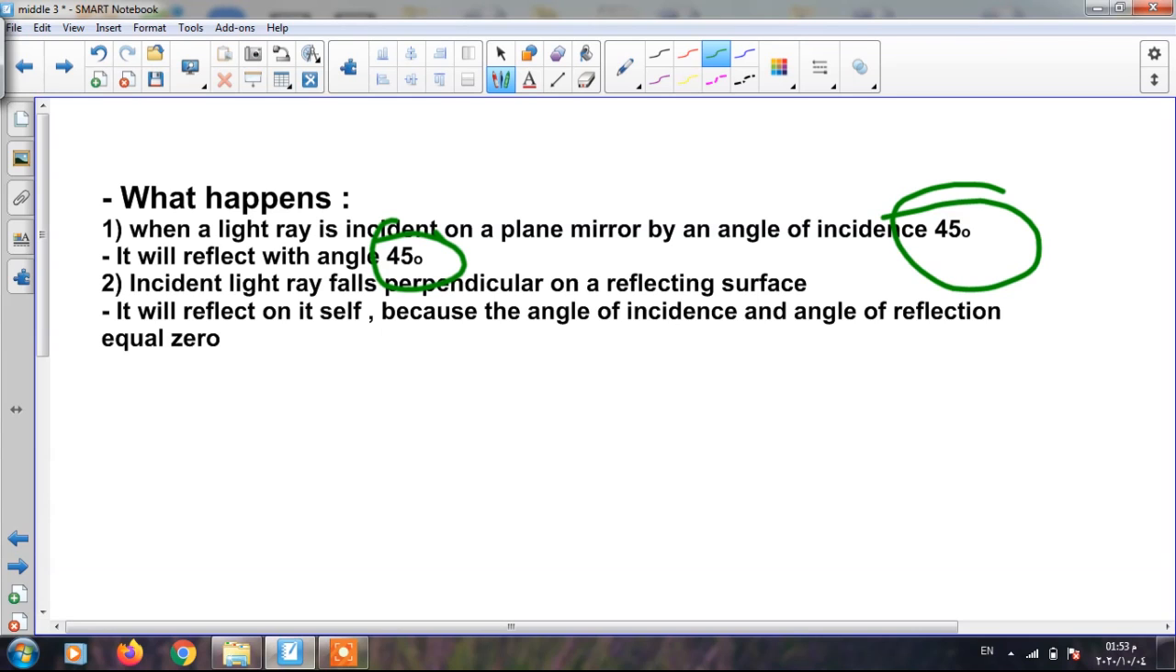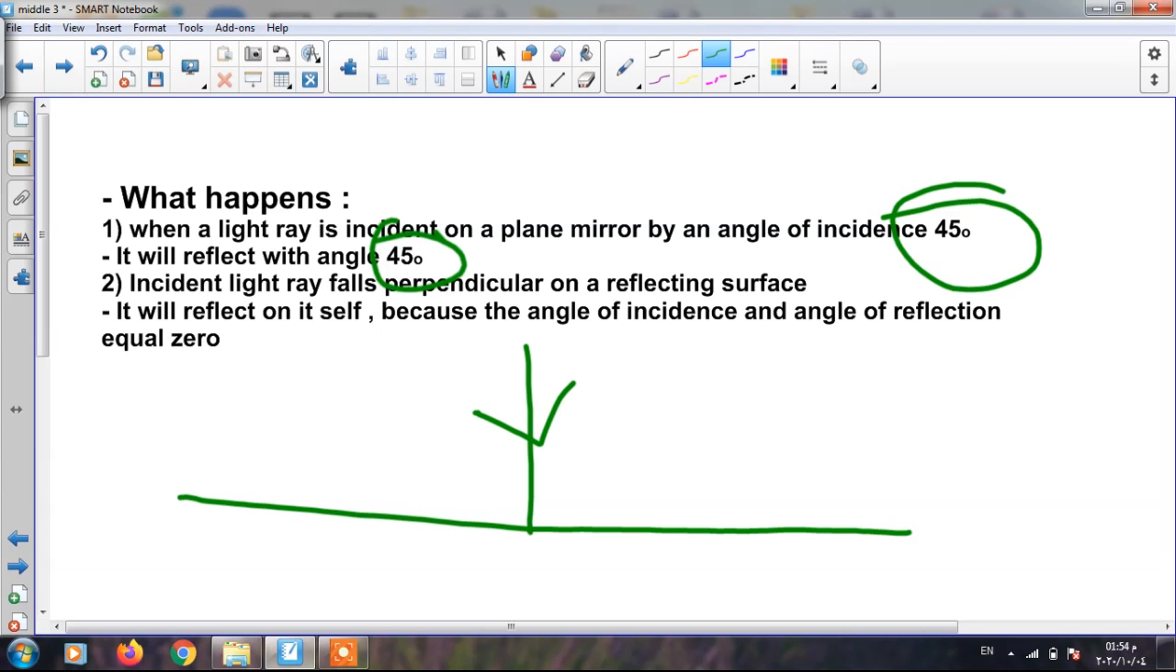Here is a very important point. What happens if the light ray is incident perpendicular to the reflecting surface? Here the angle of incidence will be 0 and the angle of reflection will be 0, and the incident light ray, the reflected light ray and the normal lie on top of each other. This means the angle of incidence equals 0 and the angle of reflection equals 0. So if I ask you to give reason why the incident light ray which falls perpendicular to the reflecting surface reflects on itself: because in this case the angle of incidence and the angle of reflection equal 0.